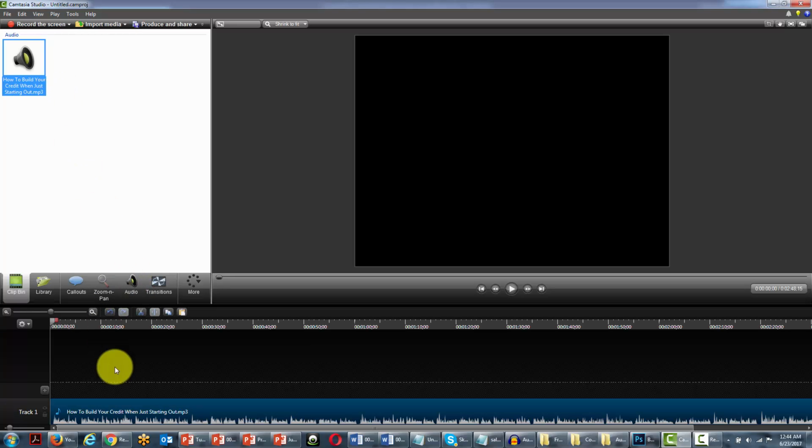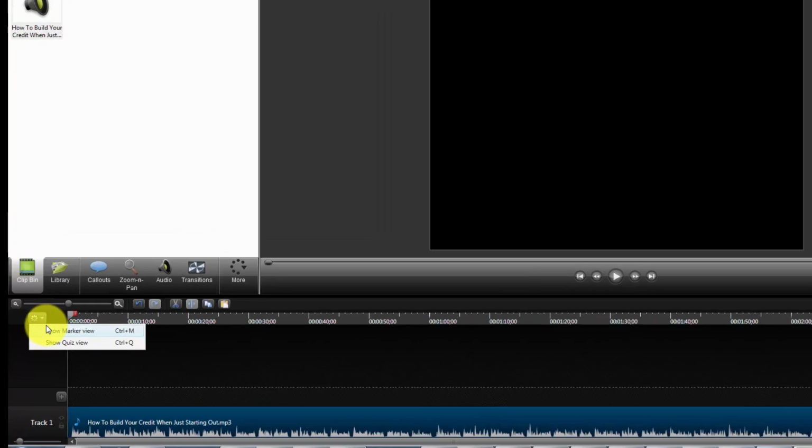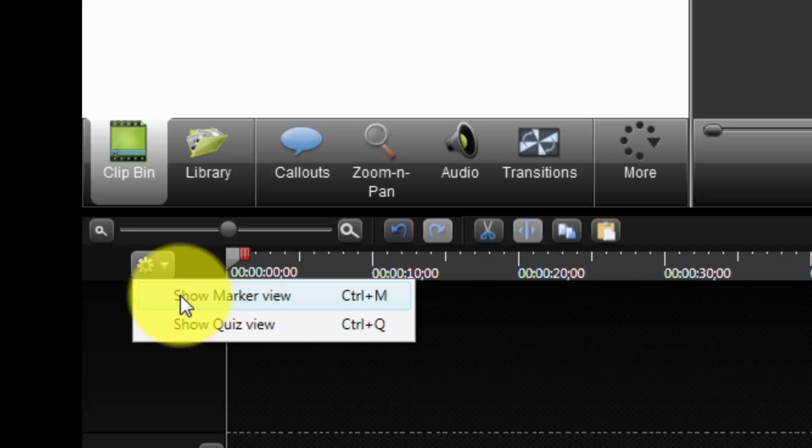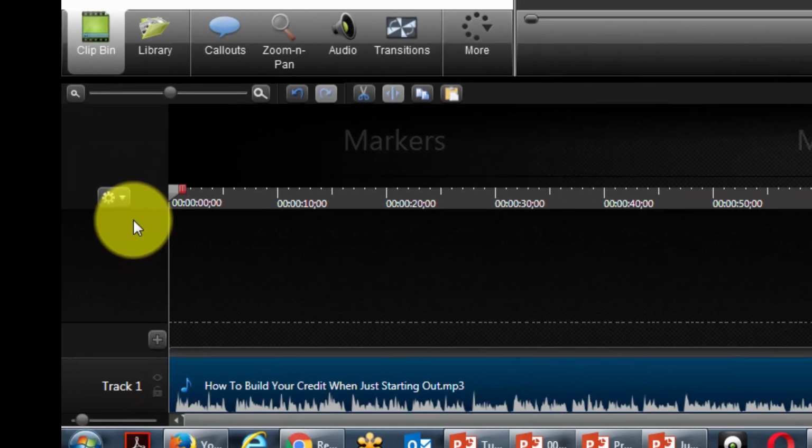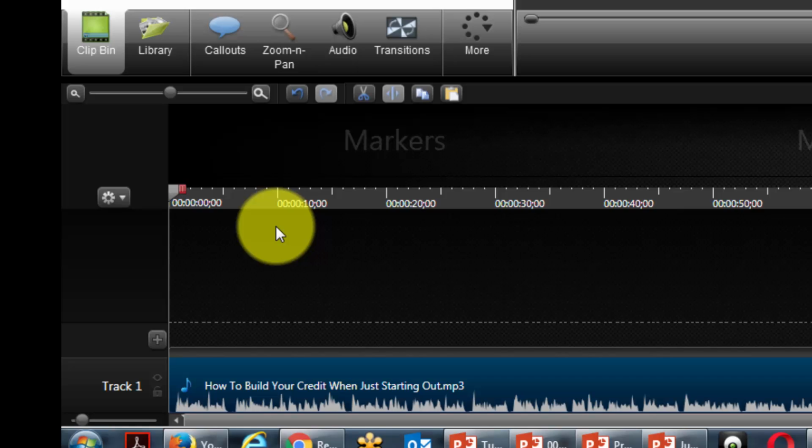Now, one of the things we're going to need to do is decide on scenes. We're going to need to decide where those scenes are going to occur. And one of the ways you can do this inside of Camtasia is to use markers. So we're going to turn on the marker view. And at the point at which we want to determine that a scene has occurred, we're going to mark that place on the timeline. So we're just going to start the player right now.